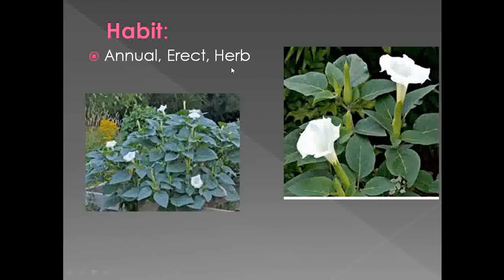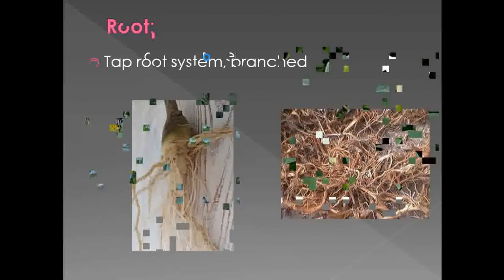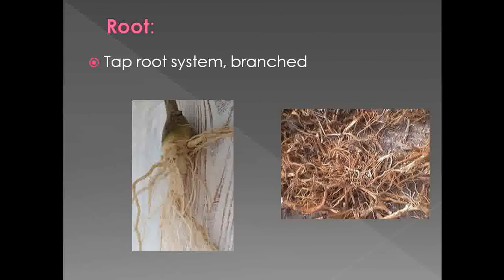Among the habits of plants, that is herb, shrub, tree, climbers, or lianas, Datura metel is an herb. So the habit of Datura metel is herb, an annual plant that grows erect.